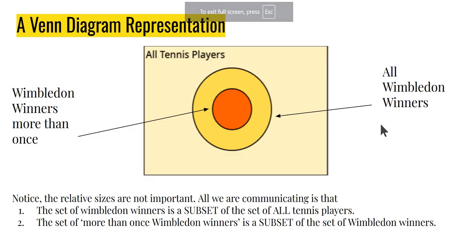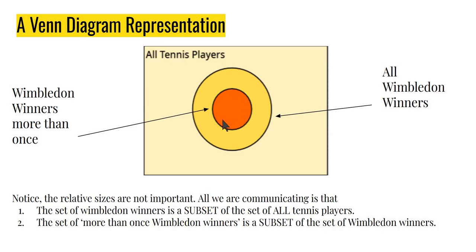In fact, there is a very interesting representation of this entire notion of subset. This is called a Venn diagram representation. Here, for example, we have a huge set of all tennis players. Now this could include even players who maybe never reached the finals of Wimbledon, but they are very, very good tennis players anyway. So there's a huge set of people, out of which there is this remarkable set of people who have won Wimbledon at least once. So that's all the Wimbledon winners. But within that, we have further got a set which is our MTO winner set. These are people who have won Wimbledon more than once.